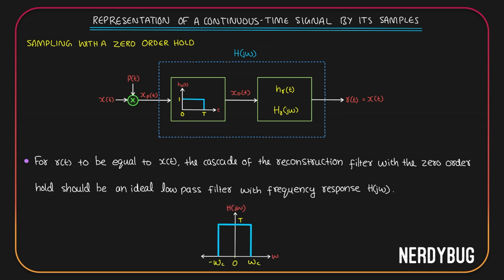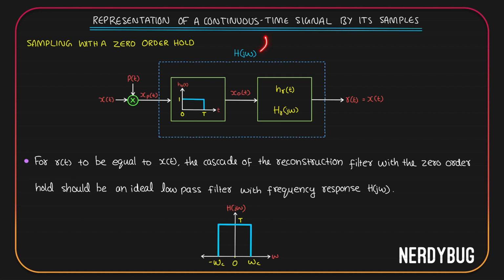Now the condition for the reconstructed signal r of t to be equal to the original signal x of t is that the cascade of the reconstruction filter with the zero order hold should be an ideal low pass filter with frequency response h of j omega. So h of j omega should be like this.